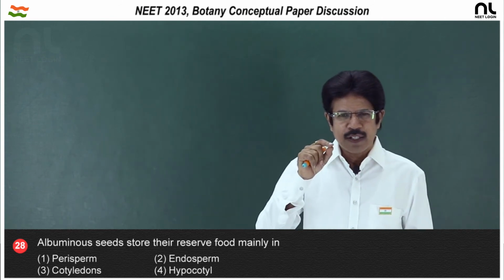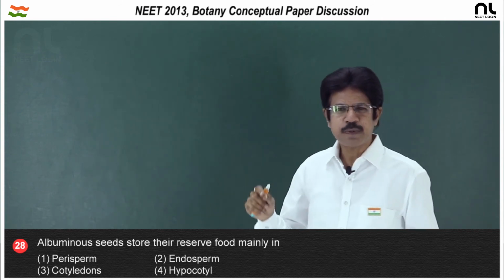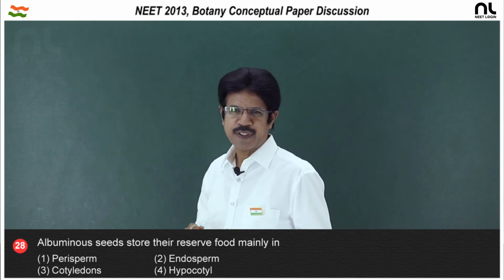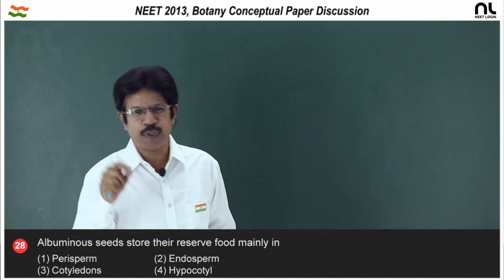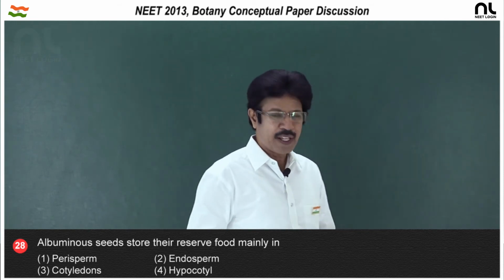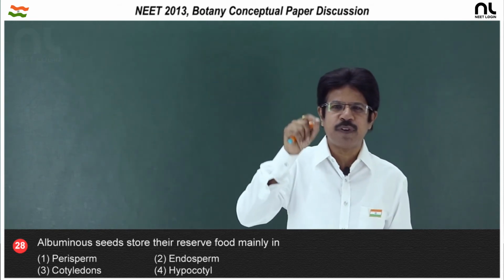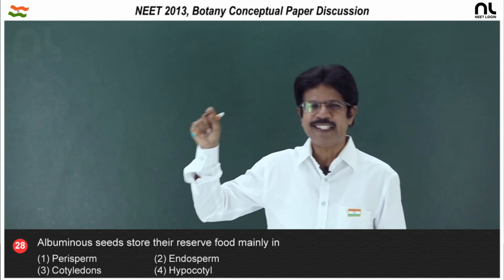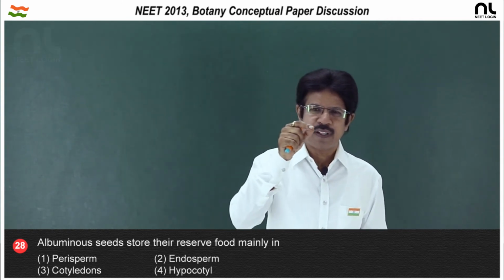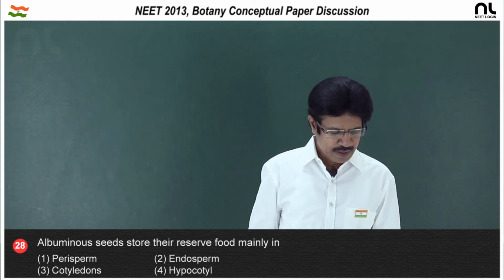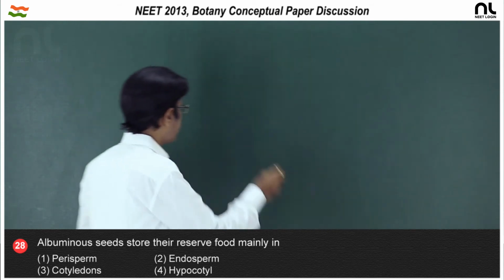The seed without endosperm is a non-endospermic seed, otherwise exalbuminous seed. In exalbuminous seed, food is stored in cotyledons, and these cotyledons provide nourishment to the seedling. Endosperm provides nourishment to the embryo. So, the right option is the second option,